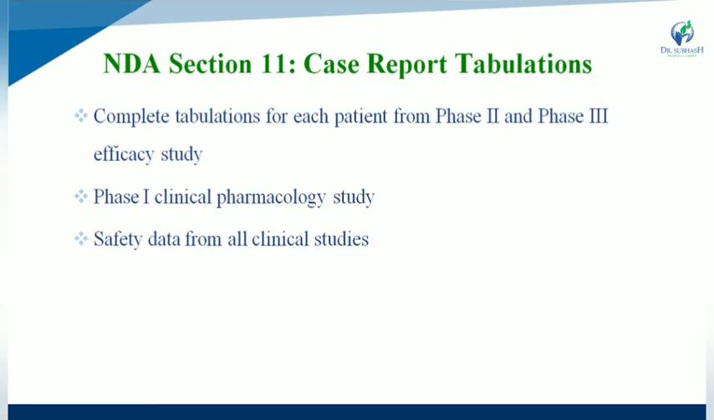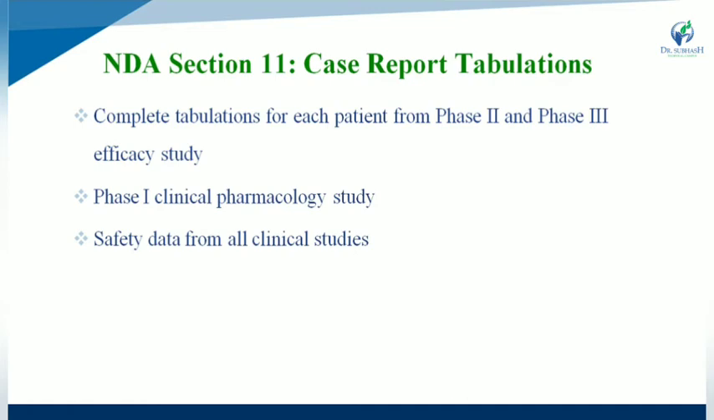Next is section number 11, case report tabulations. In case report tabulations, complete tabulations for each patient from the phase 2 and phase 3 efficacy studies are maintained. A complete table is formed for each patient from the phase 2 study as well as the phase 3 efficacy study.